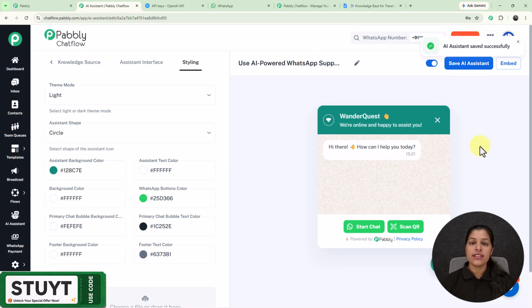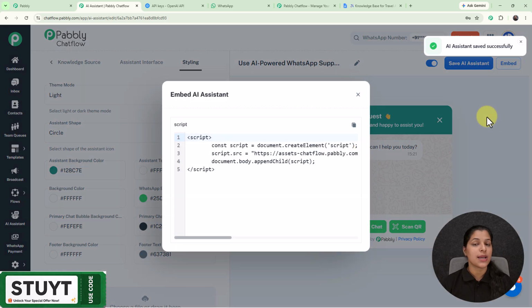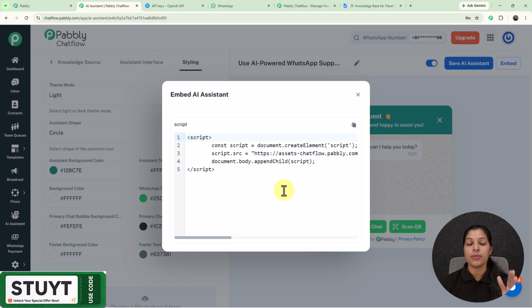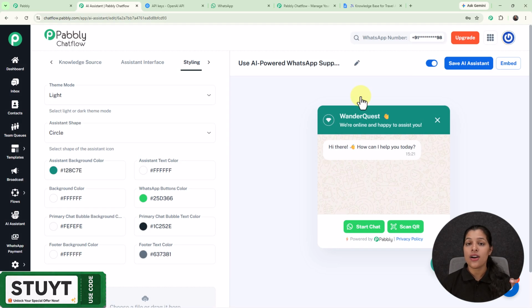Now once you have created this AI assistant, if you wish to embed this to your website, then you just have to click over this embed button, and right here we are getting the script code which you can paste over the code of your website, and this will be embedded to your website. So now you have seen how easy this process is to add or embed this AI assistant to your website.